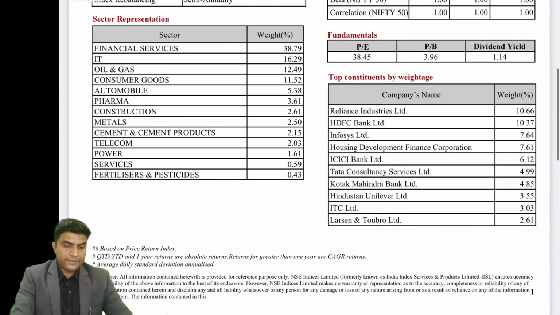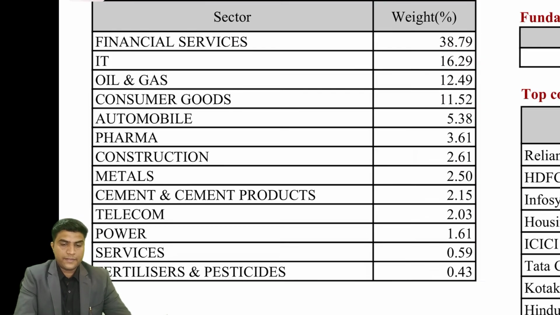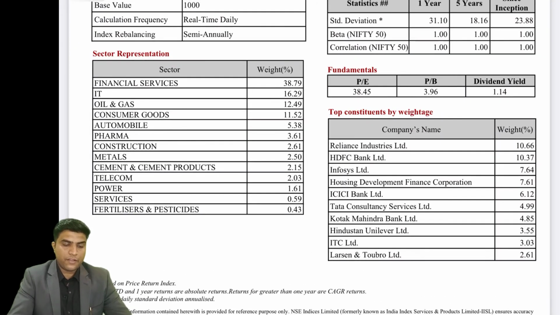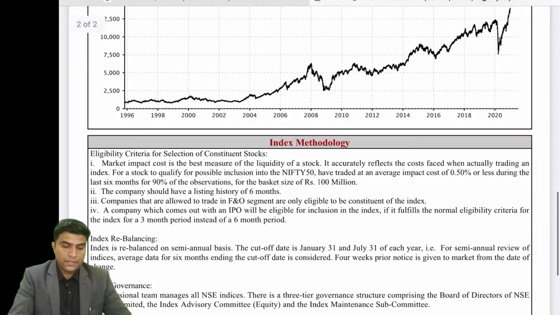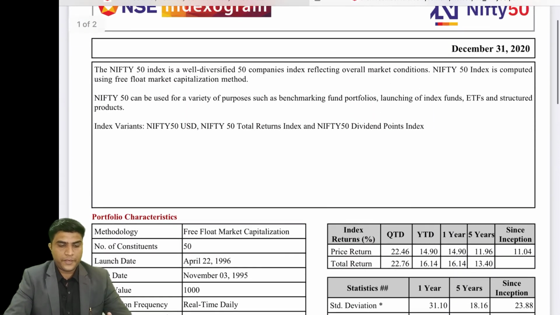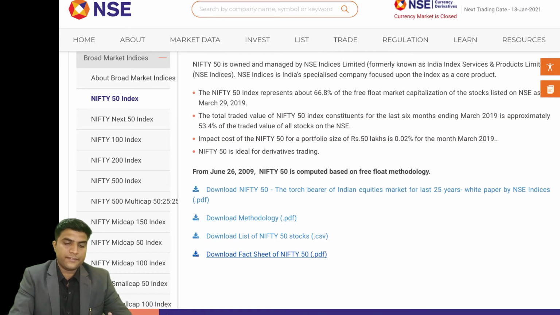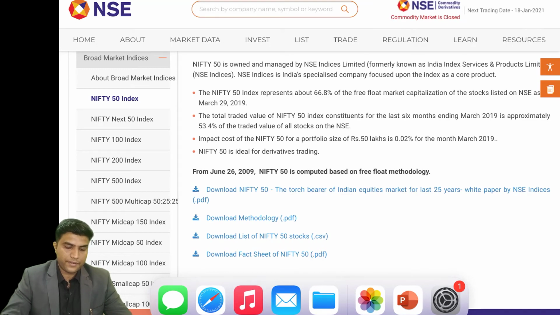So these are the weightages. Here they have given the sector representation also. You can see this is sector representation, so which sector has how much exposure, all these things are given here. This is with respect to Nifty. You can check it for any index, whatever you want. All the indices are given here.